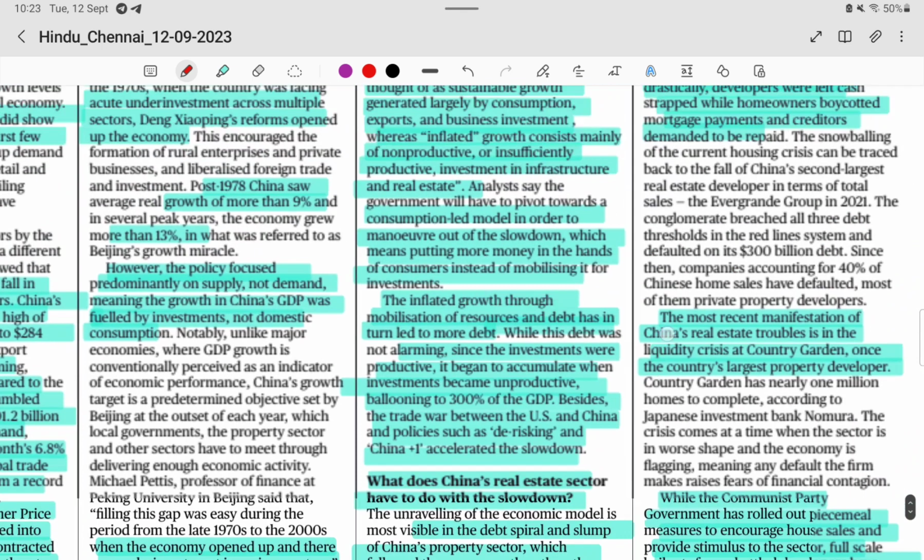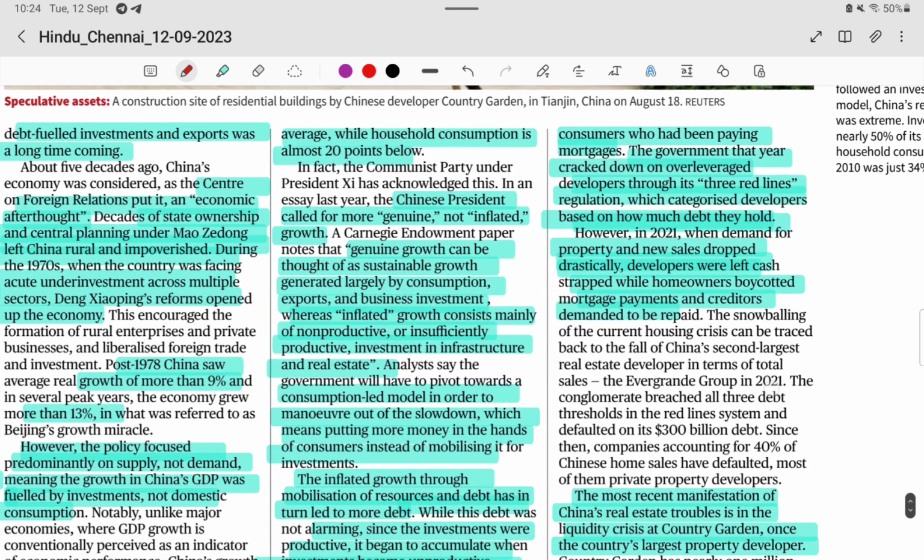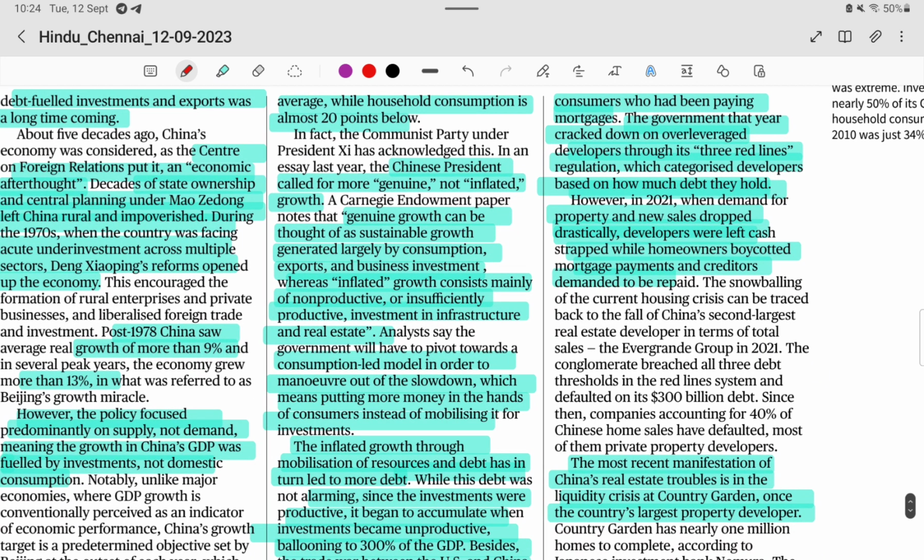China. That is what is discussed in this problem, what was happening around China. Chinese President Xi Jinping explained the economy is growing genuinely, not inflated growth, as they are telling. But what should we know about genuine growth and inflated growth? Genuine growth should be sustained, with more money for people, demand-driven and sustainable. That should be called genuine growth. Inflated growth means it is more unsustainable.